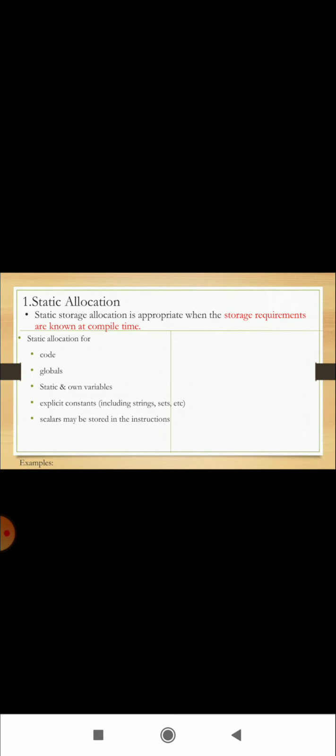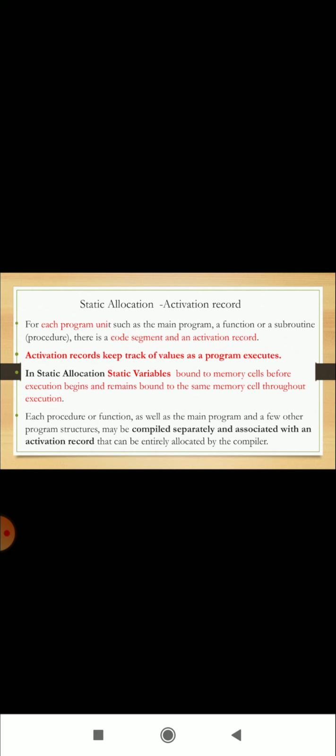What do you mean by static allocation? Static storage allocation is appropriate when the storage requirements are known at compile time. Static allocation is used for code, globals, static and own variables, and explicit constants including strings, sets, etc. Scalars may be stored in the instructions.